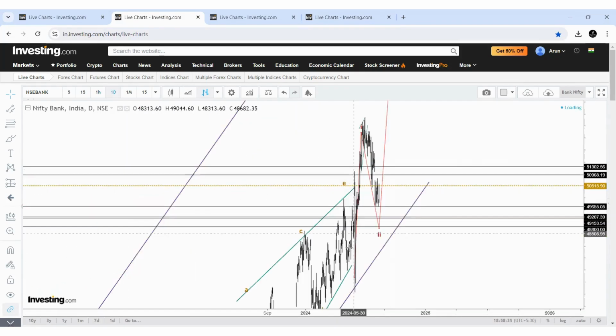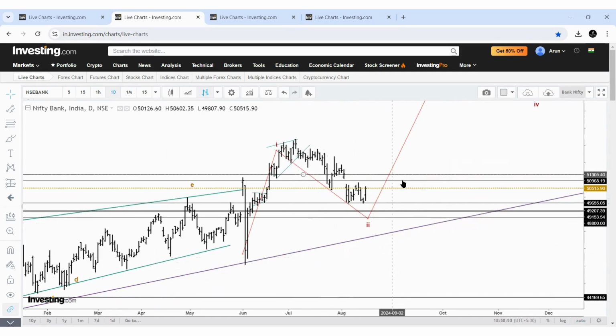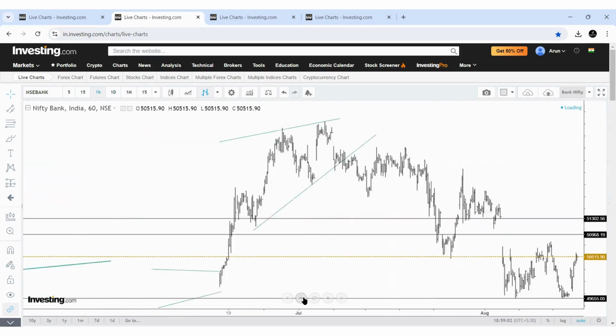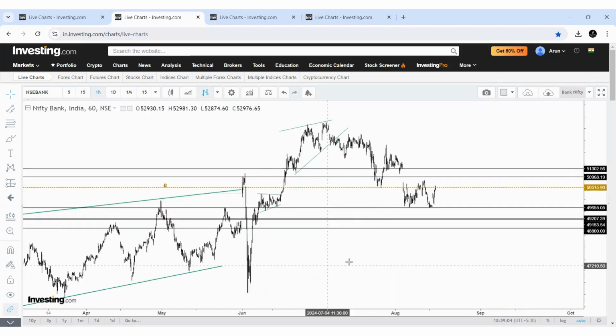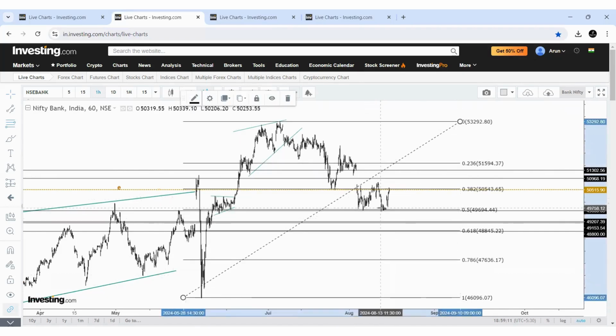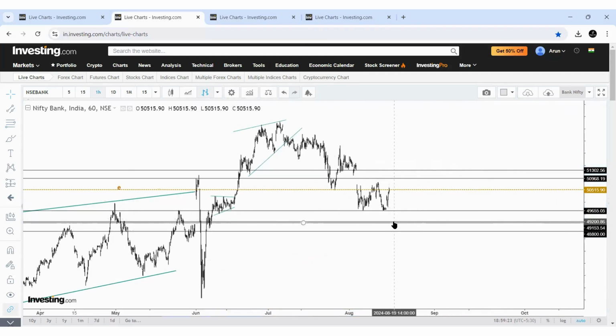See, in the daily chart, I marked like this only. I explained this wave count in one of my previous videos. So this is wave 2. Okay. So wave 2 can usually reach 50% to 61%. And the price has already reached 50%. This is the 50%. Okay. See the 50%. Will the price reach 61% or not? That's why I marked the line here, which is 48,850 approximately. Okay. We'll have this line and also one support point here.